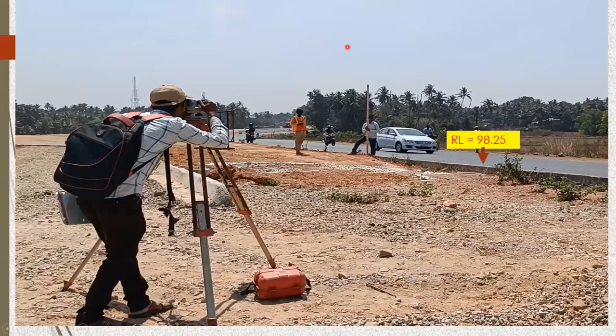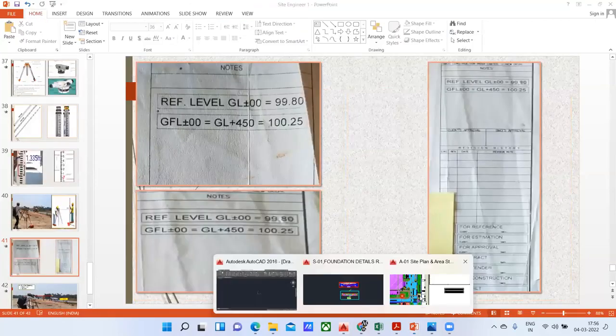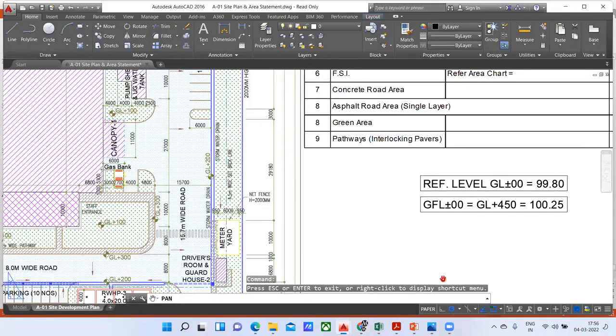Got it? Now, how do you take all these levels? We'll try to understand. Usually, when we work in bigger projects, all these things will be mentioned in the drawing itself. You can see a reference level for the ground level, that RL is 99.80. That means wherever you're standing, that ground level, the reduced level, is 99.80. From where did we get this? Again, we got all these levels from the inspection bungalow, or let us say from the road. With reference to the road, I established this 99.80 on the ground level.